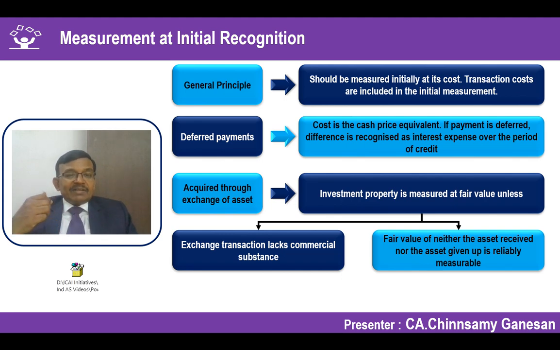So, the fair value of the asset coming in should be considered as the value to be passed in the books of accounts. And in case it is not possible to determine the fair value of the asset, the fair value of the asset given up on exchange should be considered. If both are not available, then the cost or the carrying amount of the asset given up should be considered. This is your principle for assets acquired through exchange of an asset.